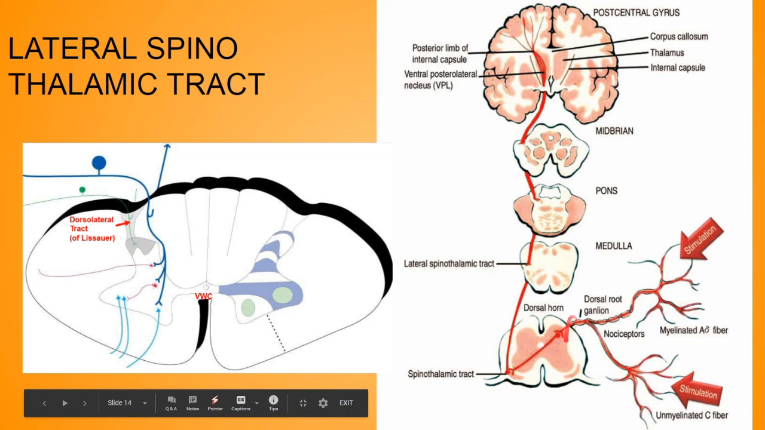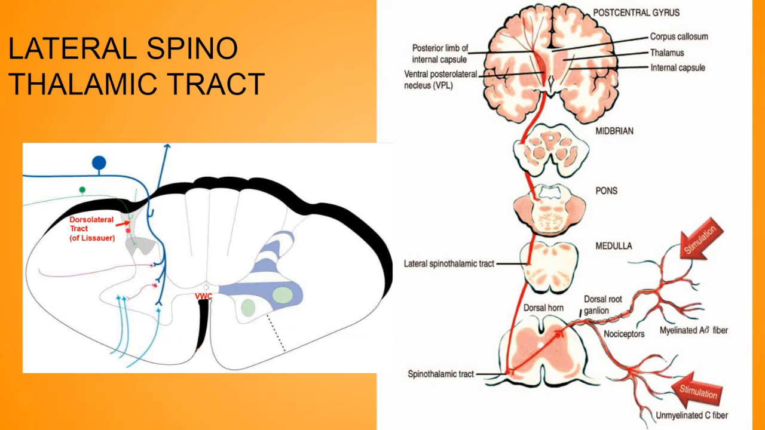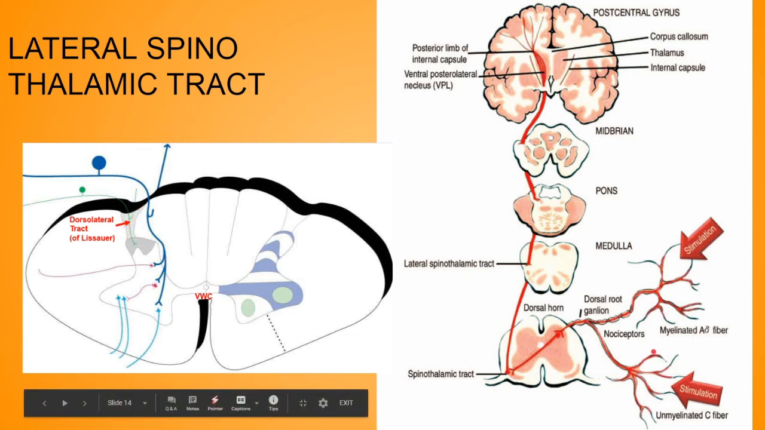Now in the cord, remember, it will ascend 1 to 2 segments in the dorsolateral tract of Lissauer, in the dorsal root of the spinal cord. After passing through this, it will come inside the posterior horn and relay its signal to the substantia gelatinosa. Over here, it will synapse with the substantia gelatinosa cells.